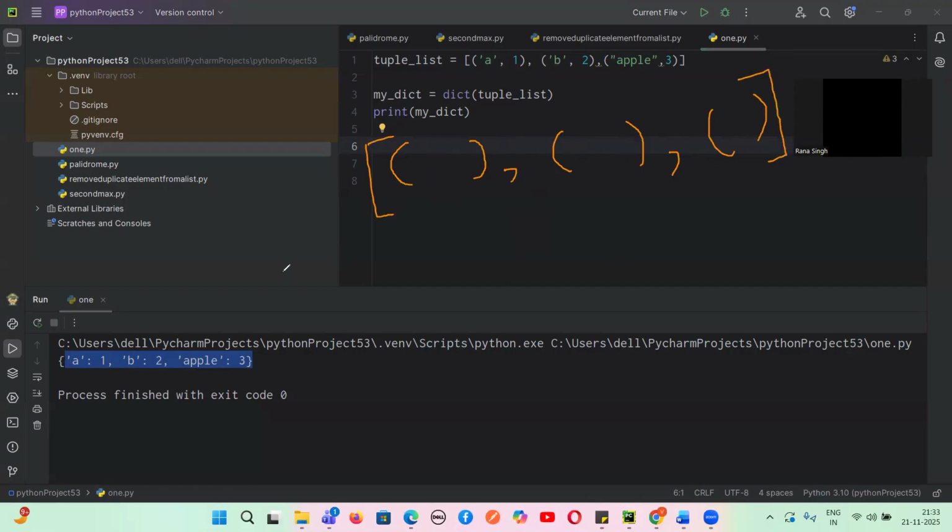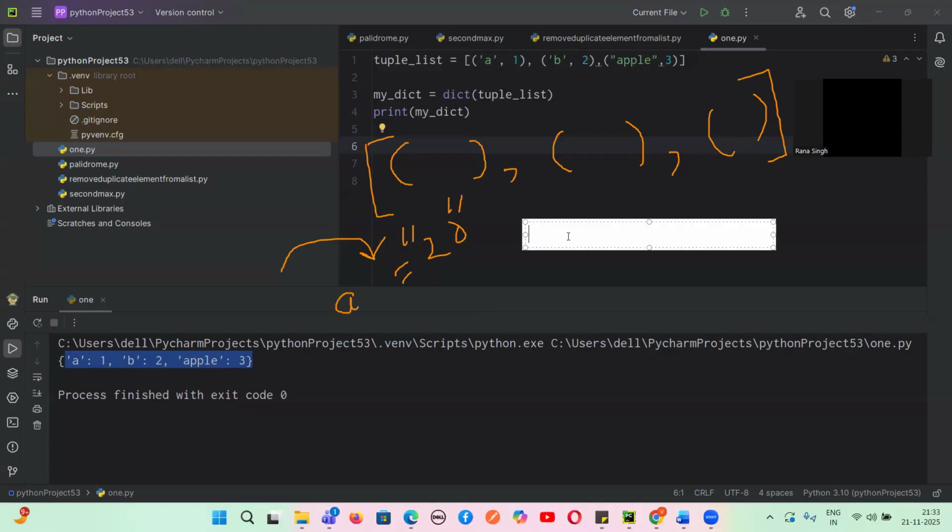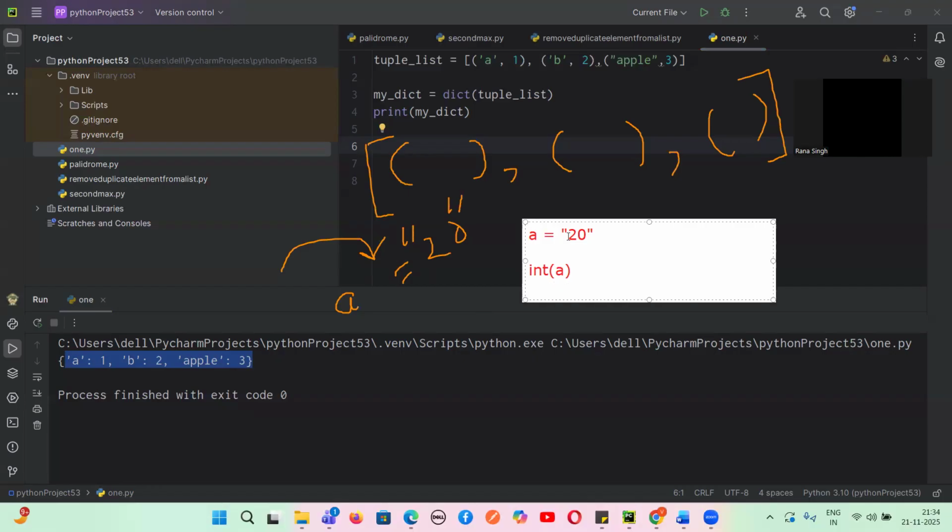Now, how do we do type conversion? If there is 20, which is a string value, and I want to convert it into int, what will I do? Let's suppose the value is a, where a equals 20, and now I want to convert it into int. I can write int of a. Do you remember type conversion? Now if I print this, what will happen? This will be converted into an integer. Do you agree with me? The string is converted into an integer.